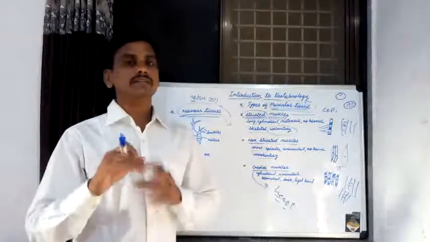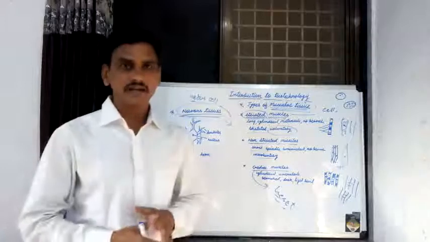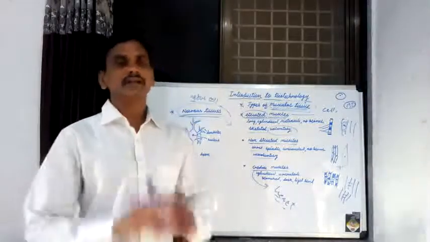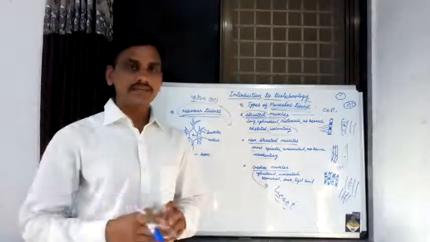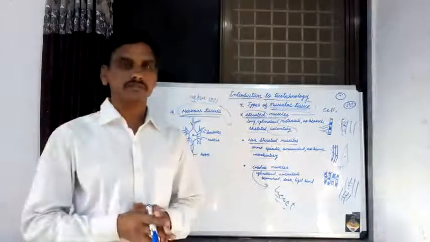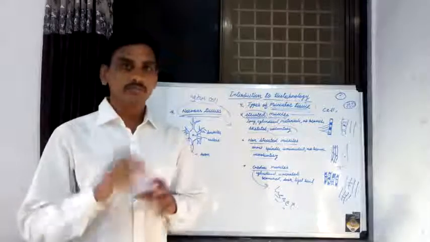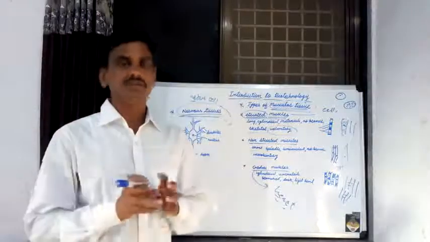According to the shape of that nerve cell, according to the structure of that nerve cell, according to the function of that nerve cell, there are different types of nerve cells. For example, sensory nerve cell, motor nerve cell, associated nerve cell, unipolar nerve cell, multipolar nerve cell. These are known as different types of nerve cells.